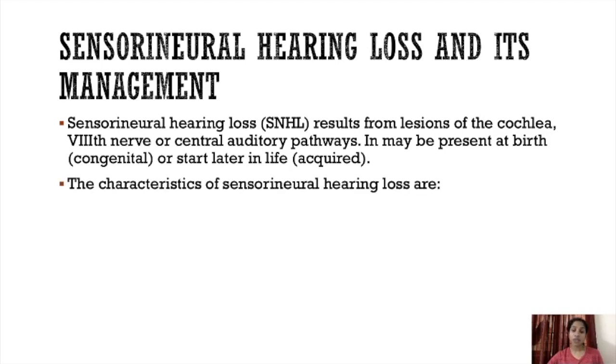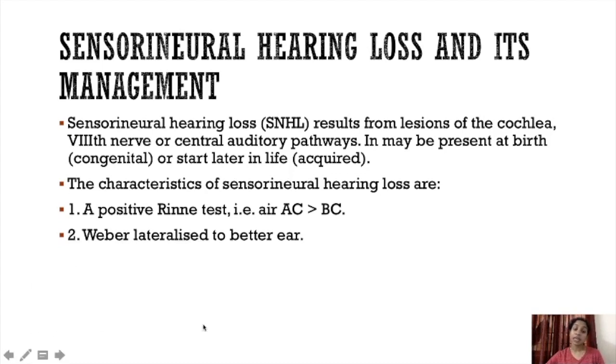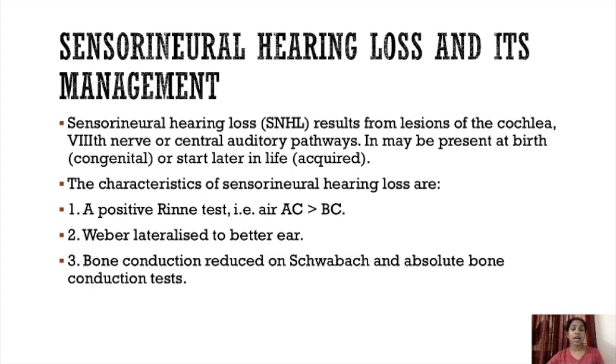The characteristics of sensorineural hearing loss: a positive Rinne test. So Rinne test will be positive in sensorineural hearing loss, which means air conduction is more than bone conduction, AC is greater than BC. Weber is lateralized to the better ear, as we discussed when we learned about Weber's test, right? So Weber's will be lateralized to the better ear, not the affected ear. And bone conduction is reduced on Schwabach and absolute bone conduction tests.